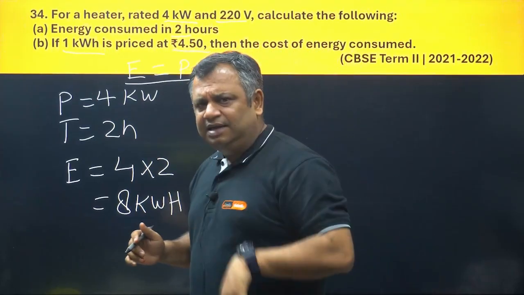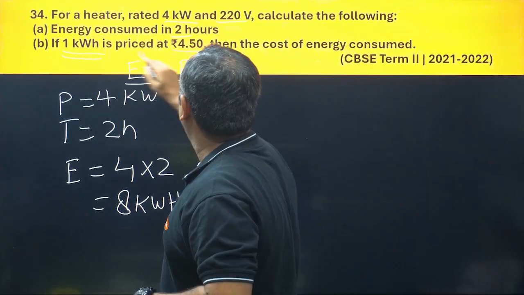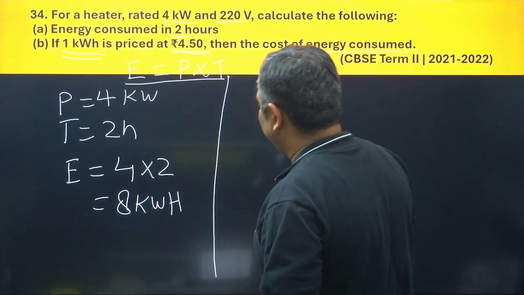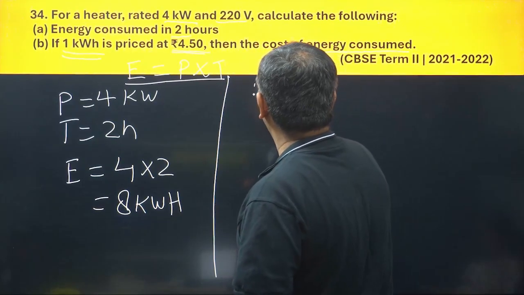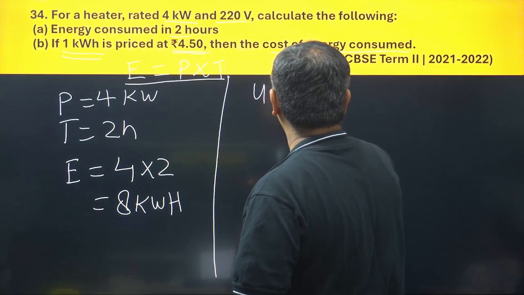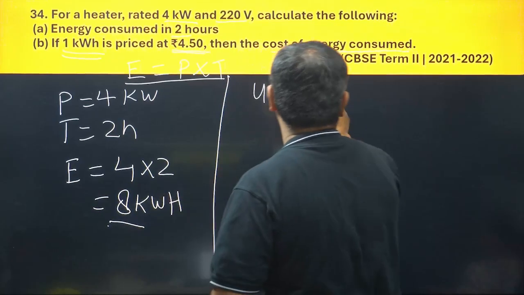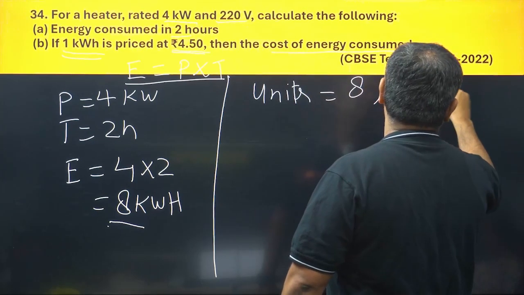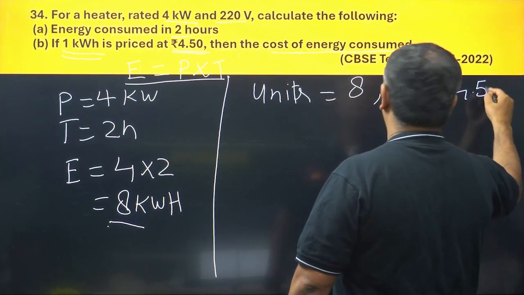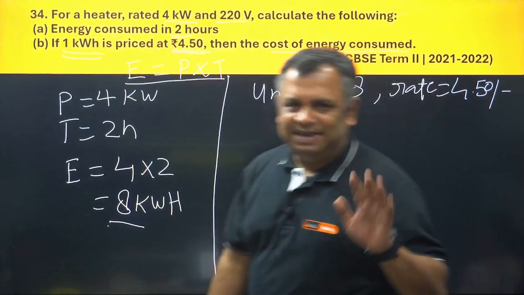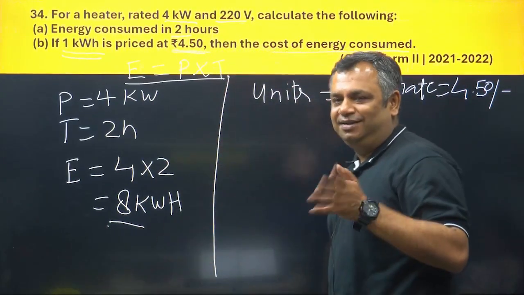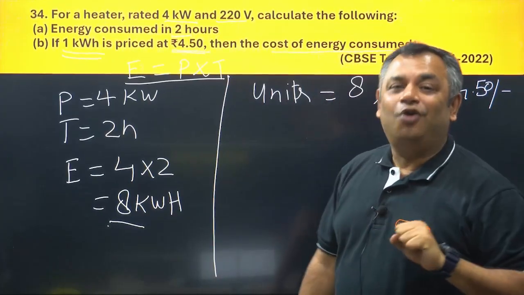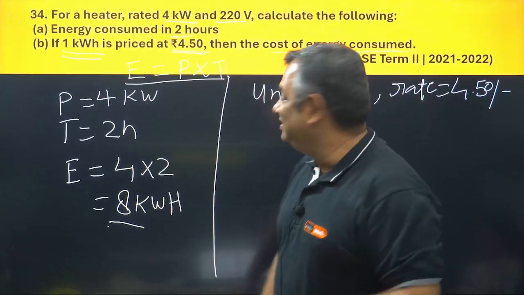Okay, now with that, let's solve this question. If 1 kilowatt hour is priced at 4.50, then the cost of energy consumed, how much energy, how many units? In this case, we see there are 8 units. So 8. What is the rate? Rate that is given is 4.50 rupees. Mind it, it is a little more expensive than 4.50 rupees. Don't consider this, it is just a question. Actually, you need to go and find out the per unit cost of your electricity.